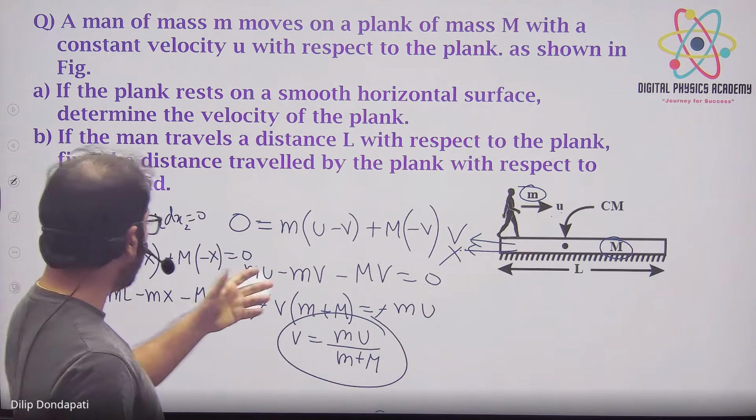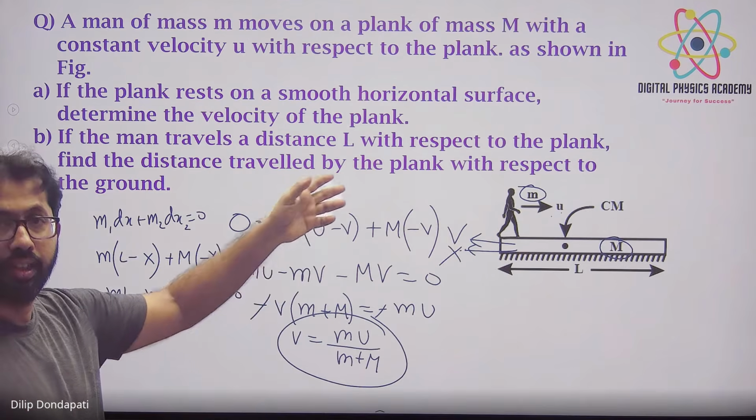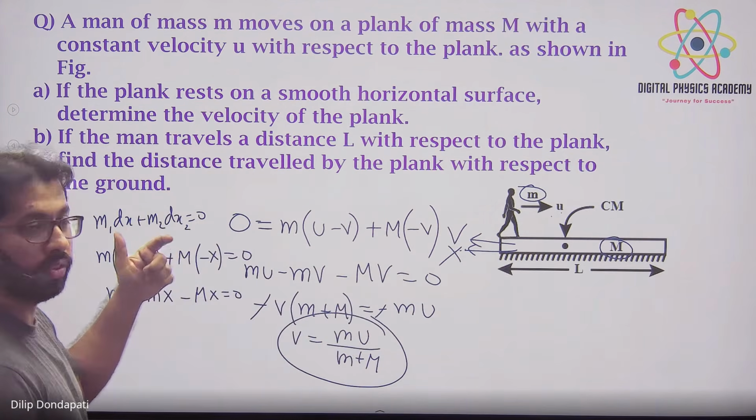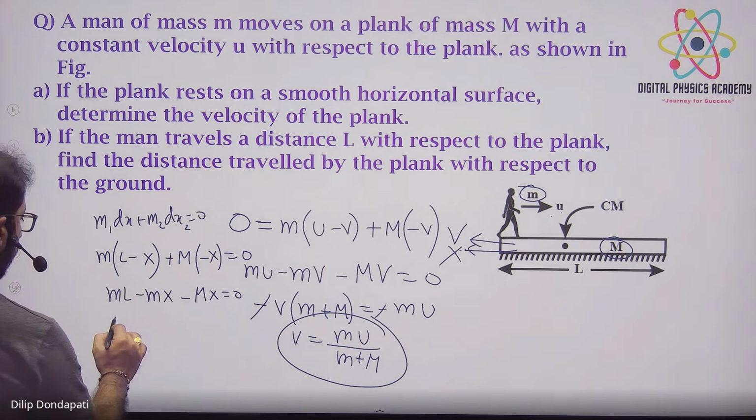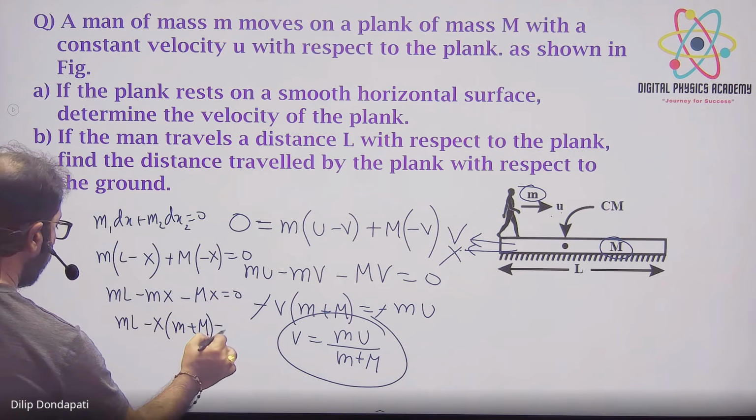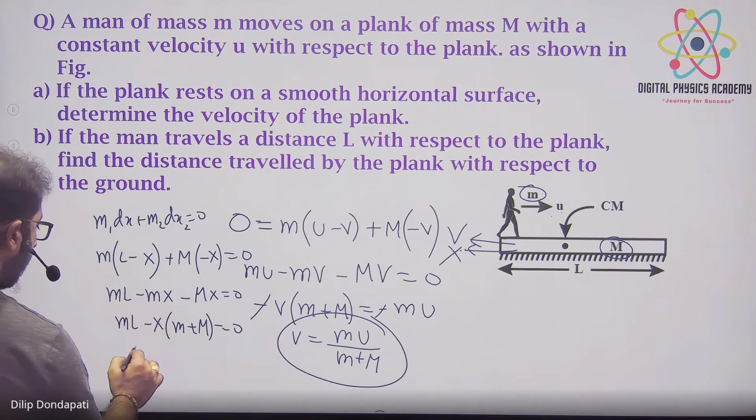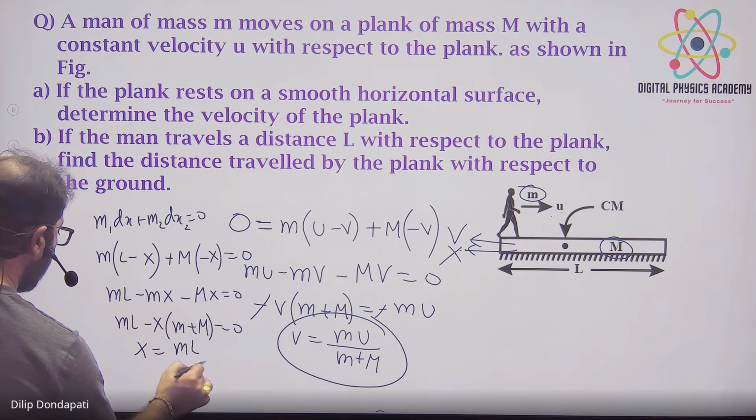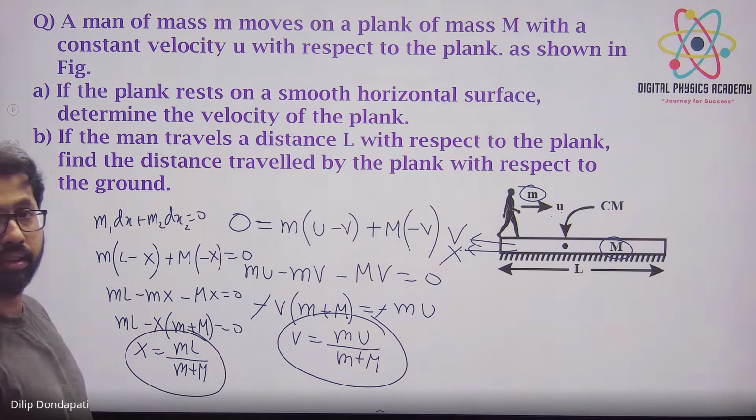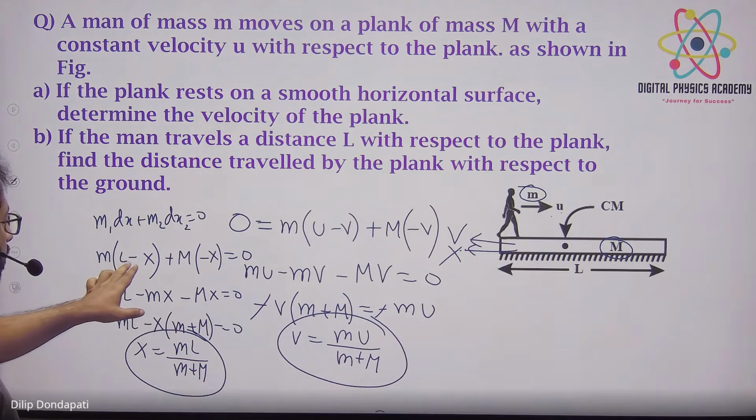If the answer comes out negative, you should understand that the plank is going in the opposite direction to what we assumed. So m times (L minus x) minus M times x equals 0. The minus signs cancel, so x equals mL by m plus M. Understood? Sir, won't the L minus x be for capital M plus small m too? Why is it only small m and not capital M also?